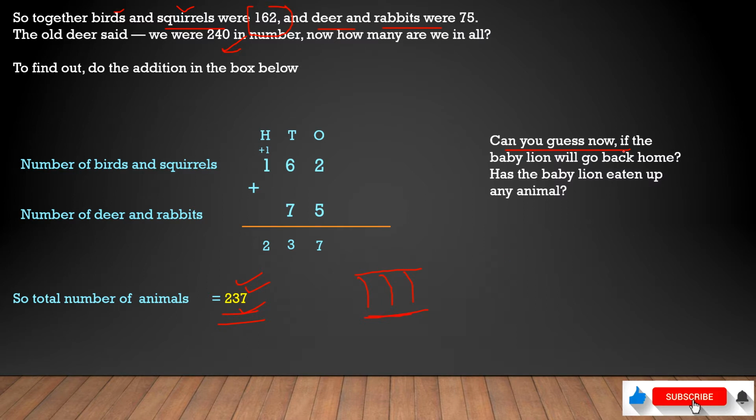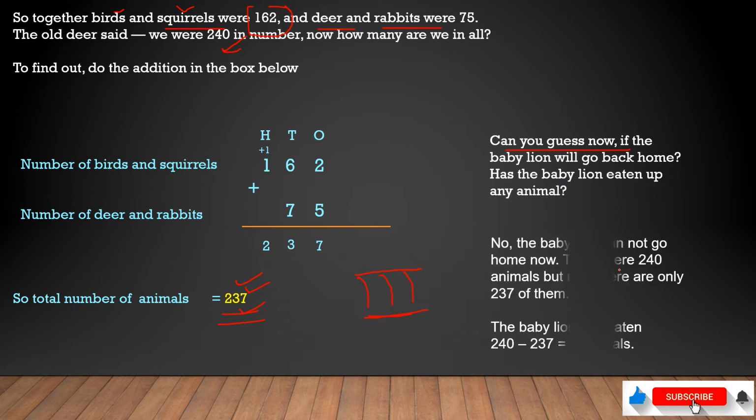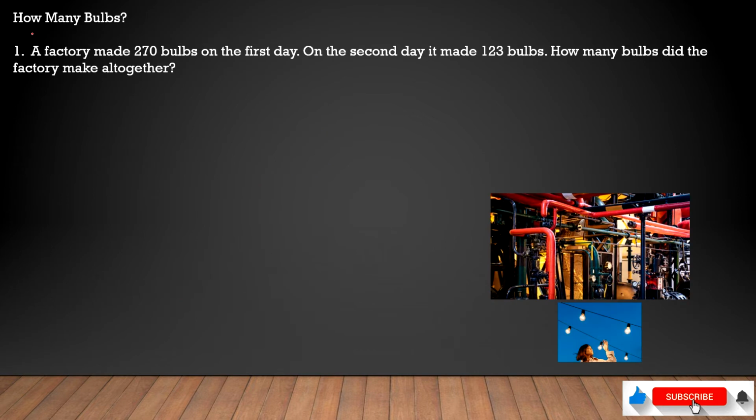Now here's the question. Can you guess if the baby lion can go back home? Has the baby lion eaten up any animal? No, the baby lion cannot go home now. There were 240 animals, but now there are only 237 of them. So the baby lion has eaten up 3 animals. So the baby lion did mischief to these animals who helped, and he cannot go home now. So let's move to another question.